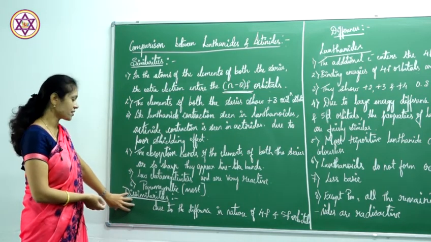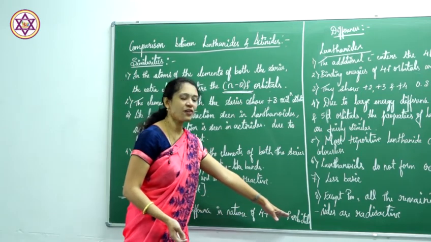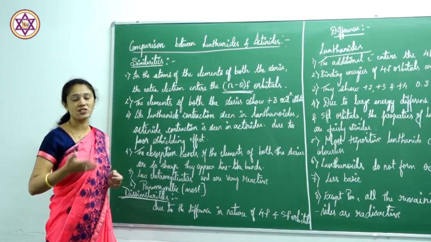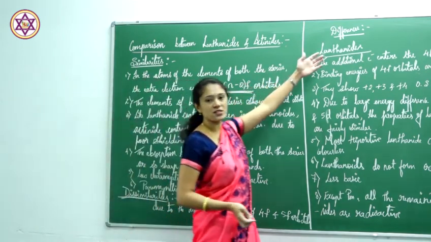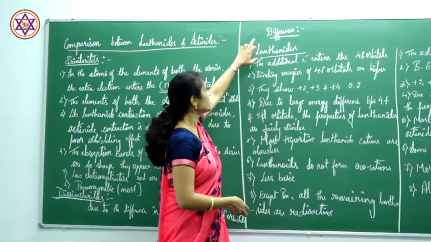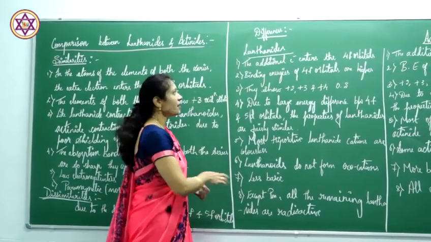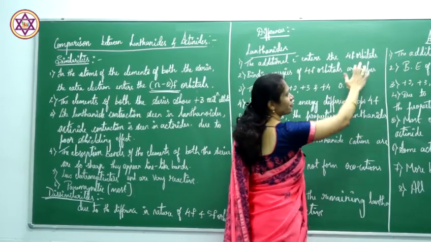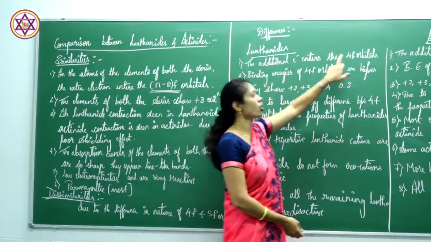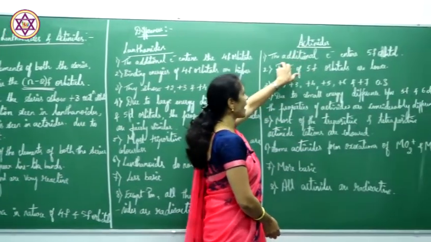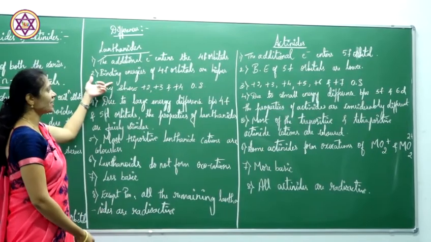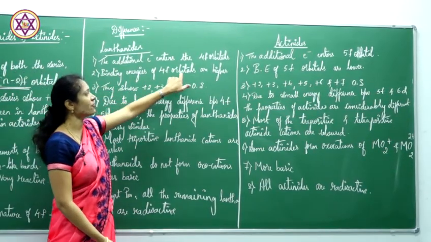Coming to the dissimilarities, that is due to the nature of 4f and 5f orbitals. What are the dissimilarities you will see in the 4f and 5f, that is in lanthanides and actinides. Coming to the differences, in lanthanides you have seen the addition of electrons takes place in 4f orbitals. The filling of electrons takes place in 4f orbitals, but in actinoids the addition of electrons takes place in 5f orbitals.